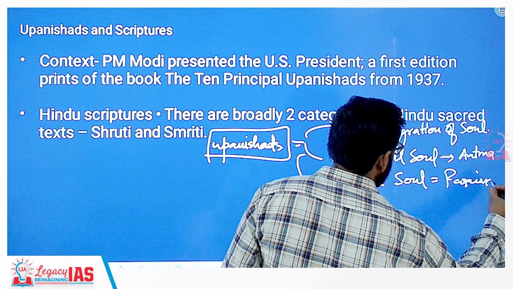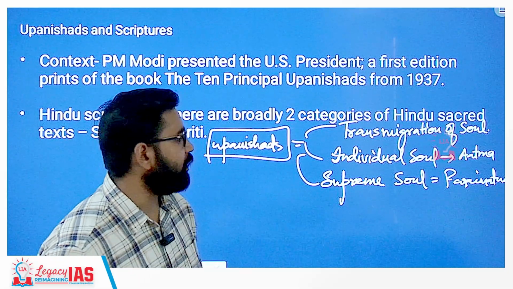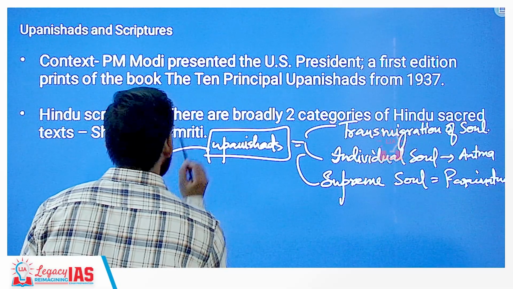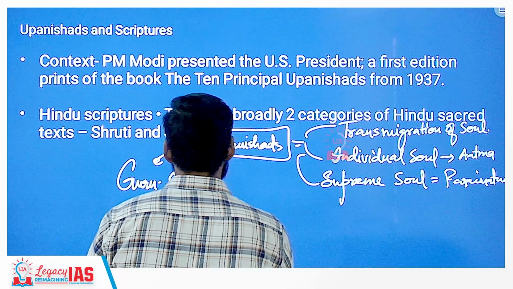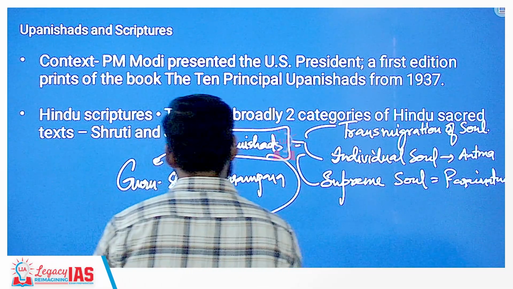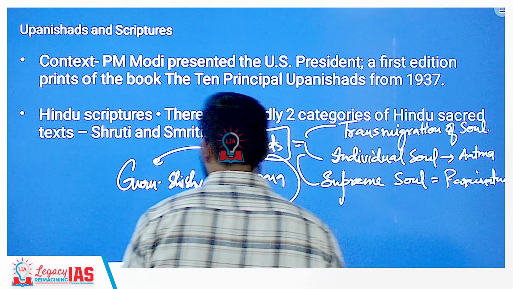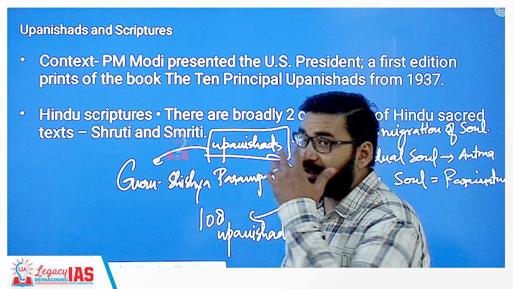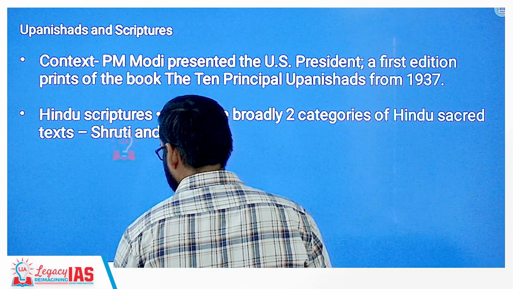Upanishads also mention the Guru Shishya Parampara. There are a total of 108 Upanishads. Out of 108, 10 Upanishads are very important. So let me tell you the 10 important Upanishads.